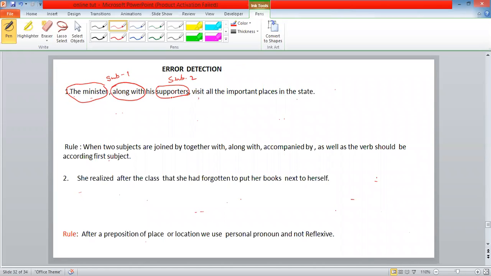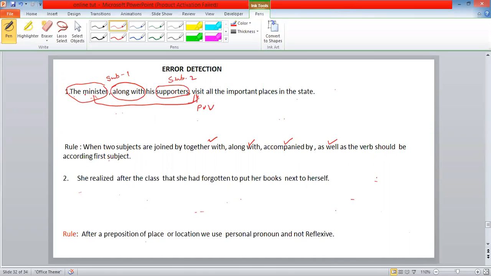The ministers, along with his supporters, visit all the important places in the state. Visit is plural verb. So what is the rule over here? When two subjects are joined by together with, along with, accompanied by, as well as, the verb should be according to the first subject. What is the verb here? Plural verb. The verb refers to the first subject. It should be according to the first subject.